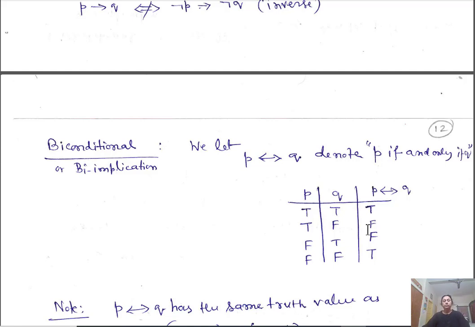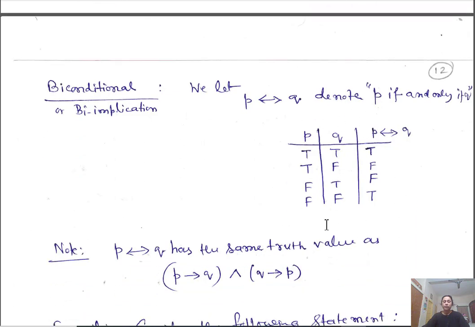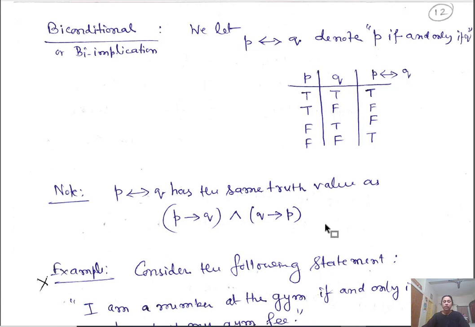So you may think whether this is the same as XOR. It is not the same, okay? So P biimplication Q has the same truth value as P implies Q and Q implies P.